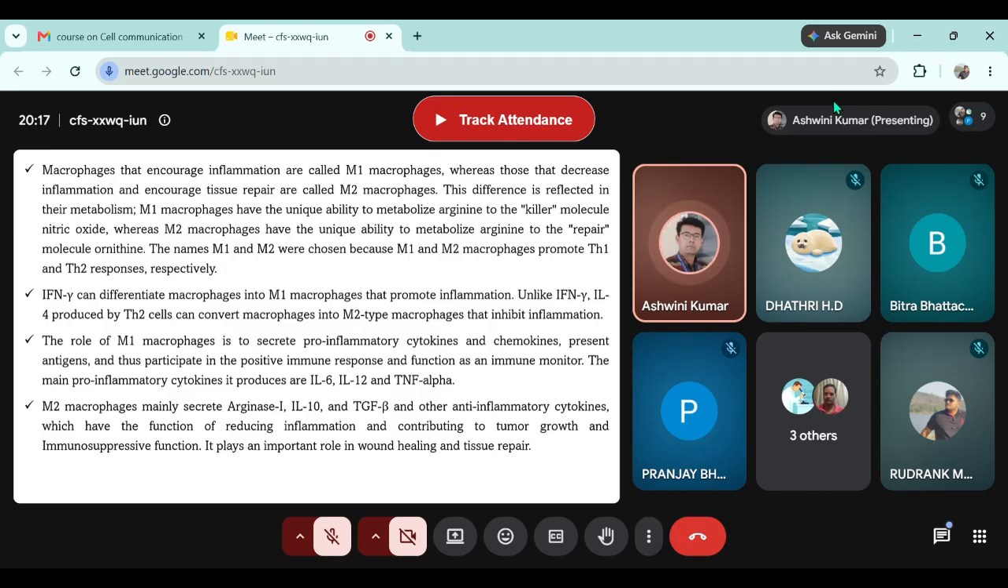Is this classification clear? Any doubt? Yes. Any doubt up till now? Please speak.